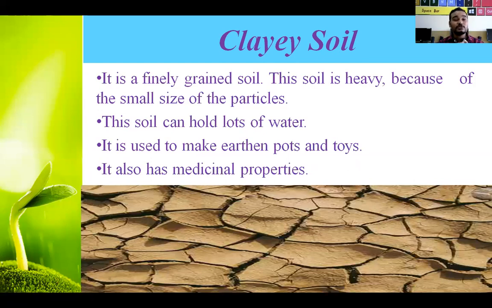And as it holds a lot of water, that is why it is used for making earthen pots and toys also. And it has some medicinal properties also. That is why it is used for some medicinal purposes, like it is used as a face mask also. This kind of soil you can see in the center of lakes or nearby river areas, river banks. There you can see this kind of soil.